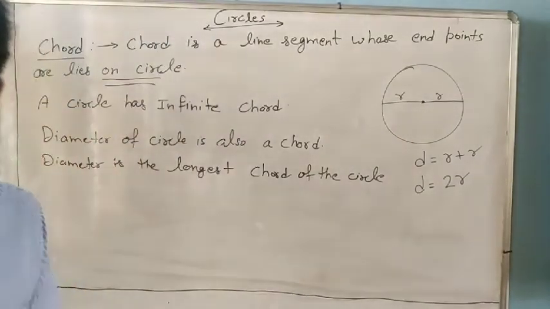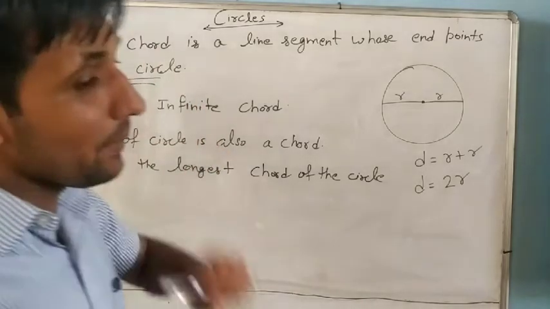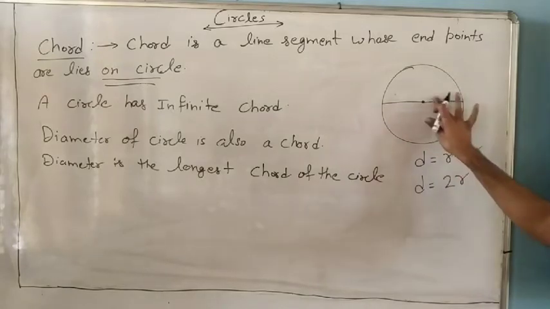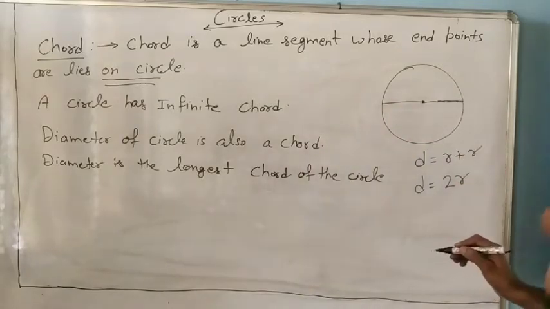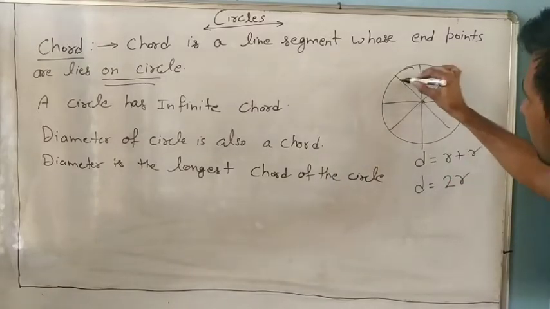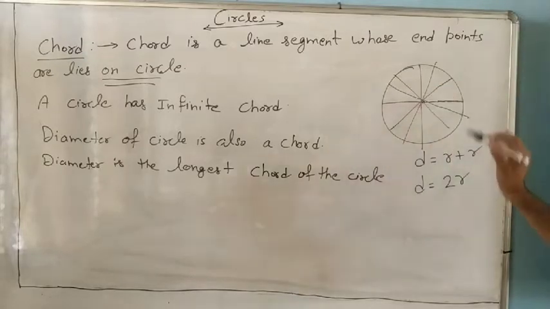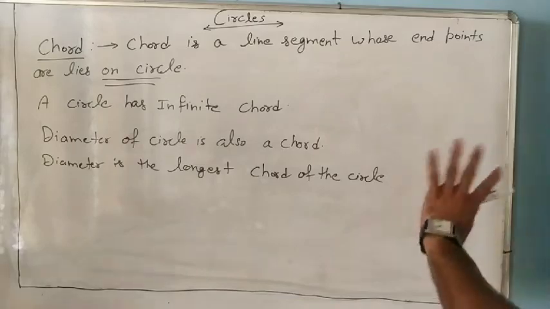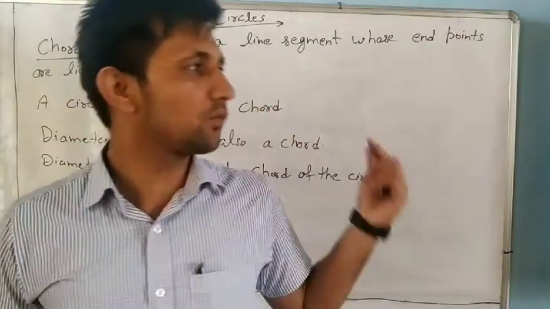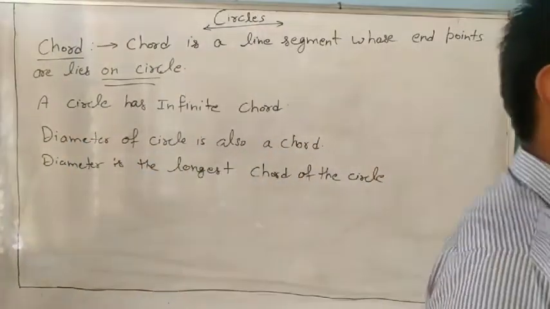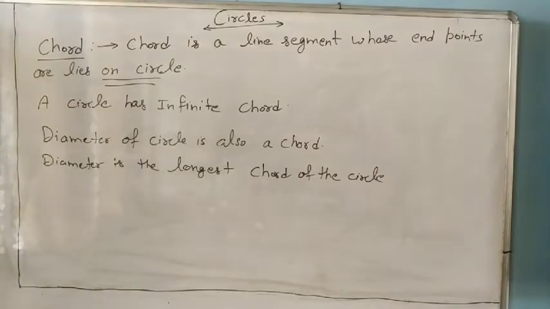Understand it? Now, in the same way, how many diameters are in a circle? Diameters are also infinite, because a diameter is a line which passes through the center. So this is a diameter, this is also a diameter, and this too. So how many diameters in a circle? Infinite, and infinite chords also. So now, I hope you understand chord. I will send a PPT also, and you can note down from the PPT or from here. It is very simple, but you should be clear about what is chord, what is circle, what is center, what is radius.